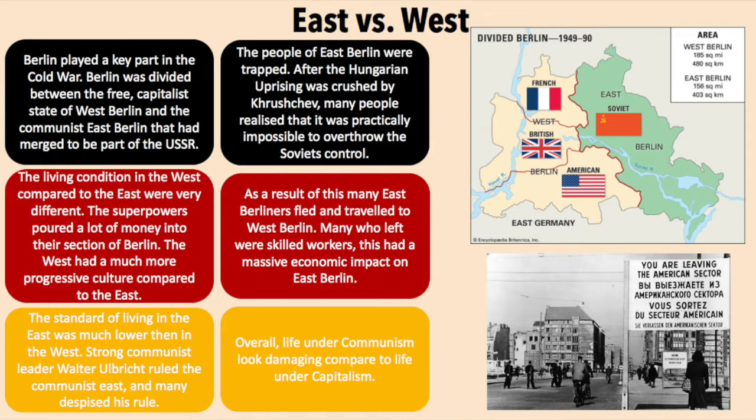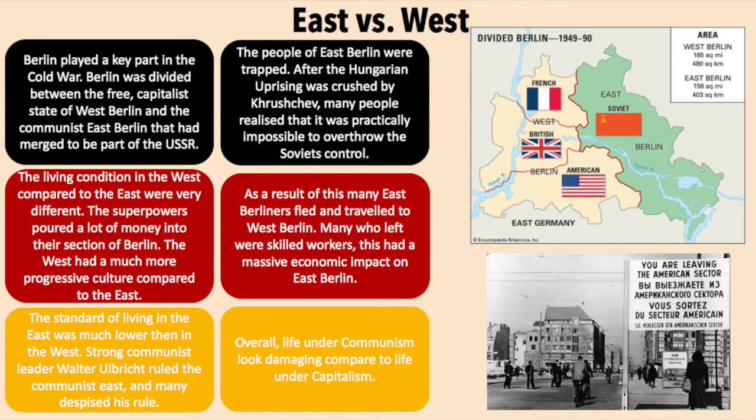The living conditions in the West compared to the East were very different. The superpowers had poured a lot of money into their section of Berlin. The West had much more of a progressive culture compared to the East. The standards of living in the East were much lower than in the West. Strong communist leader Walter Ulbricht ruled the communist East, and many despised his rule.